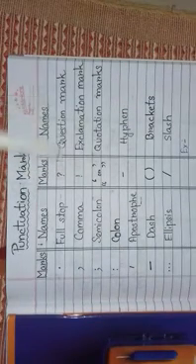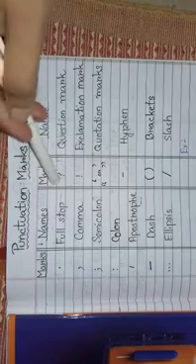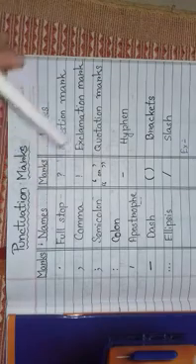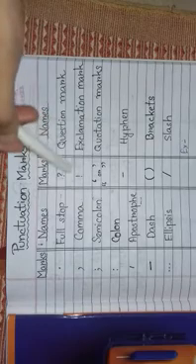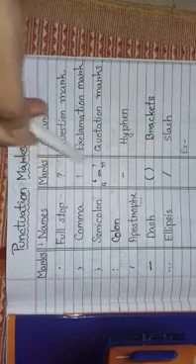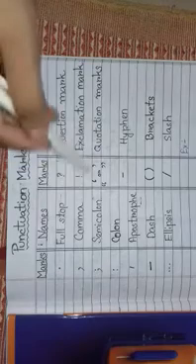Ellipses are also found when some portion of a sentence is left out. Question mark asks a question, as in, what is your name? This is exclamation mark and it expresses our joy or sorrow, that is our feeling or emotion.